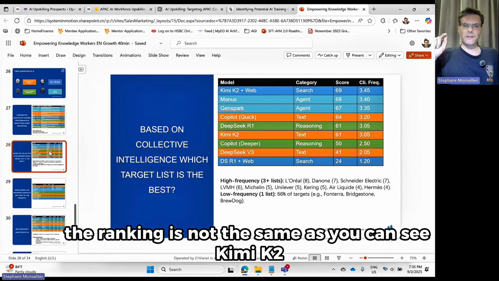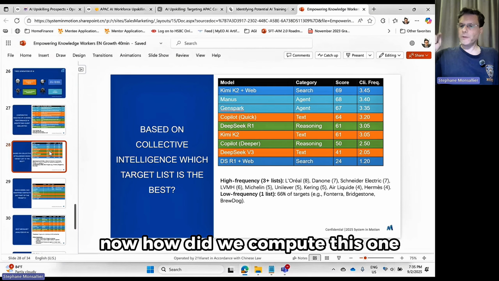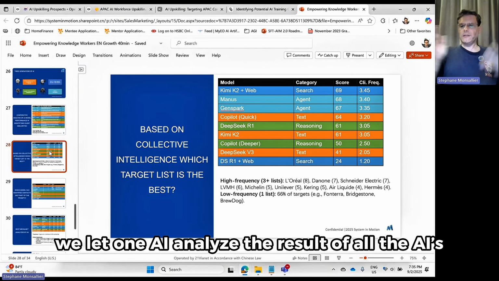As you can see, Kimi K2, although it didn't get exactly the right target, caught up and finally is on the top of this one. Now, how did we compute this one? This one we didn't do manually. This one we let one AI analyze the result of all the AIs.